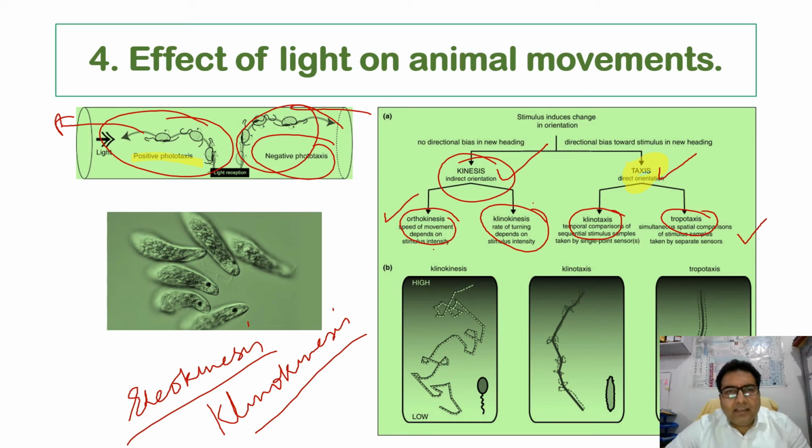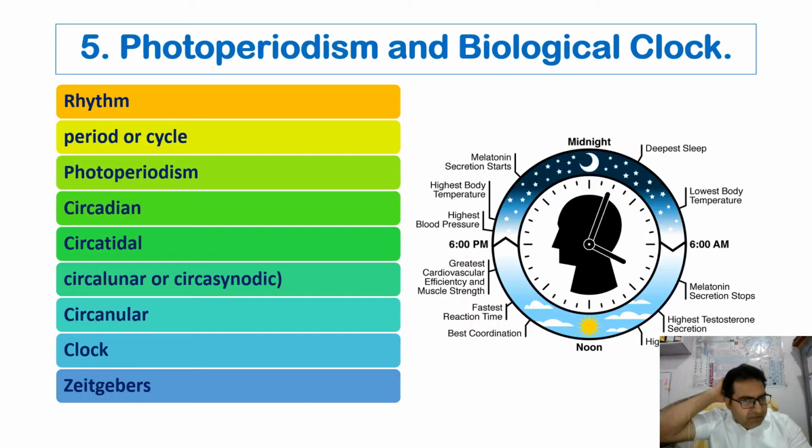And secondly, the movement of the animals at a constant angle toward the source of the light is called the light compass reaction or the celestial orientation. Then we do have phototropism.